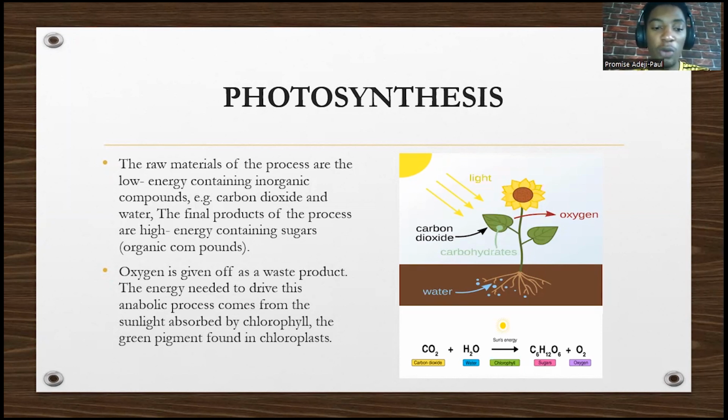That energy comes from what? Sunlight energy. And what helps the plants to get that sunlight energy? Chlorophyll. And that chlorophyll is found in what? Chloroplast. So it's a very simple and easy thing.